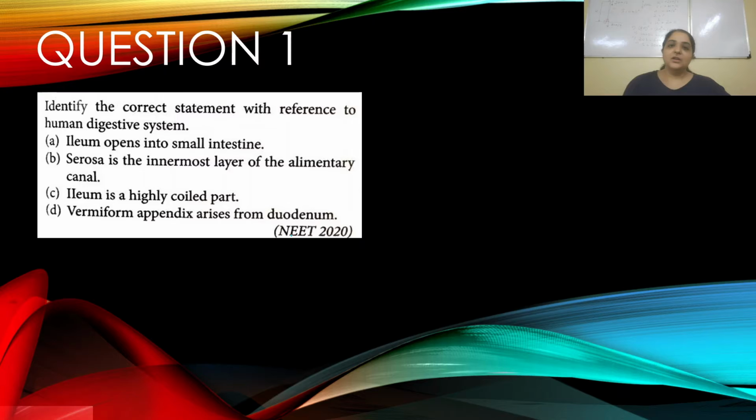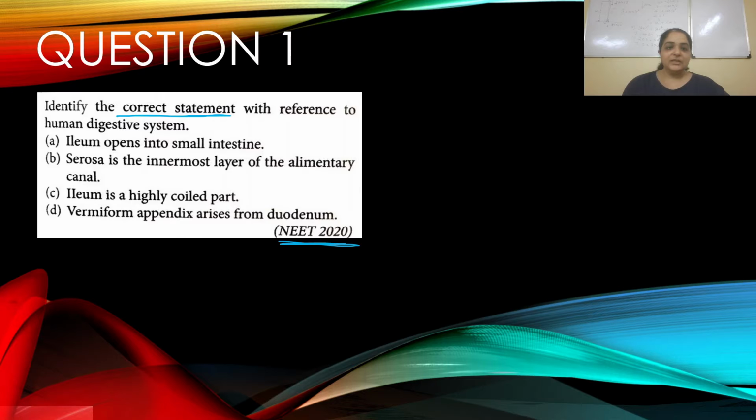So question number 1. Identify the correct statement with reference to human digestive system. Okay, so we have to identify the correct statement. Please read the question carefully, okay? And this appeared in NEET 2020, which is quite recent. So let's go through our options.